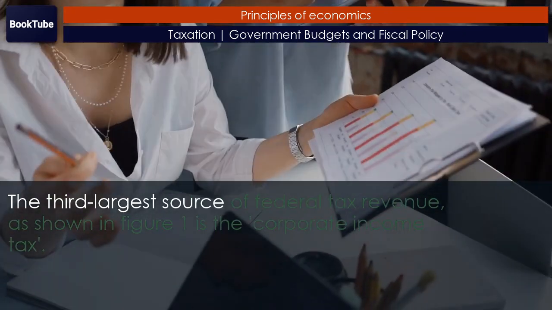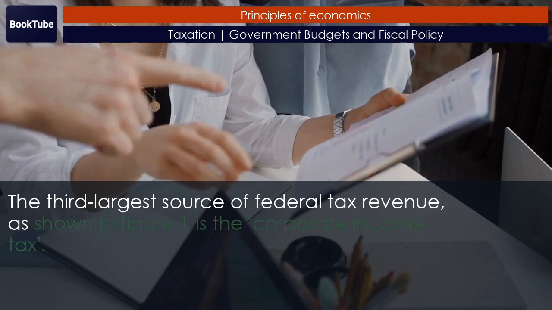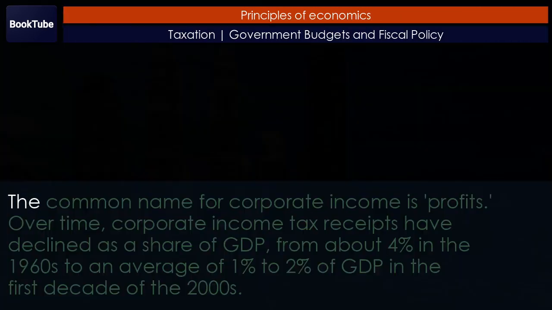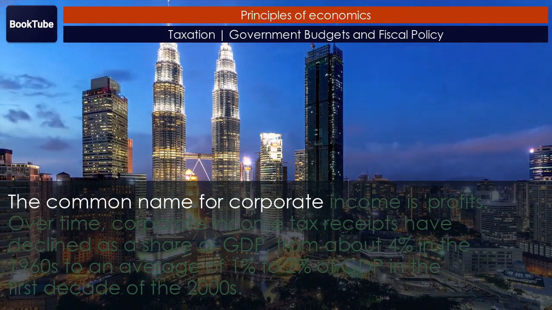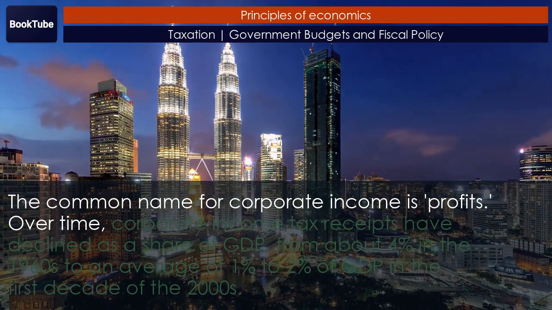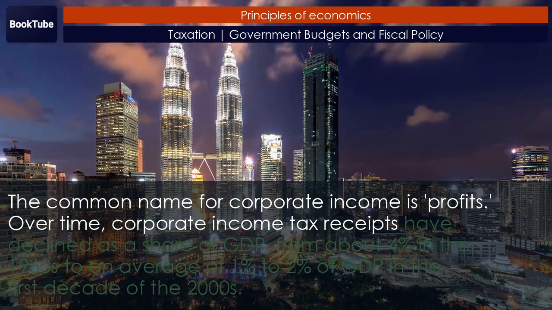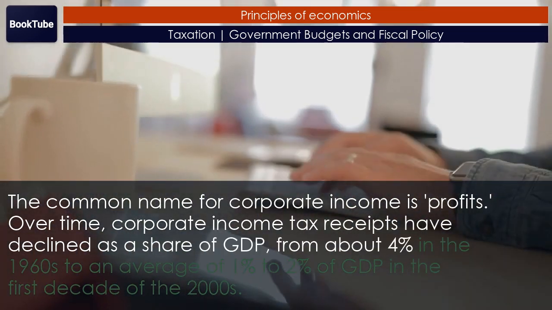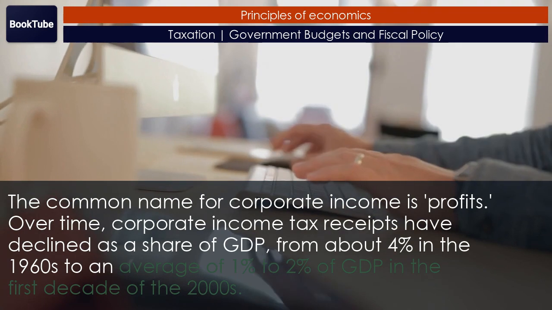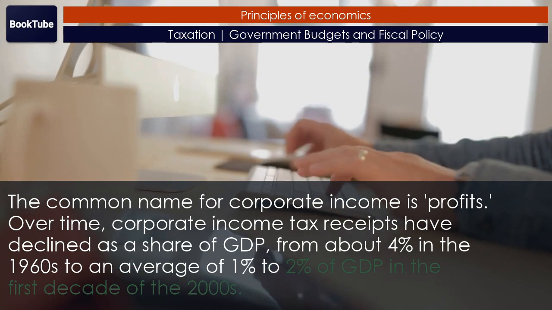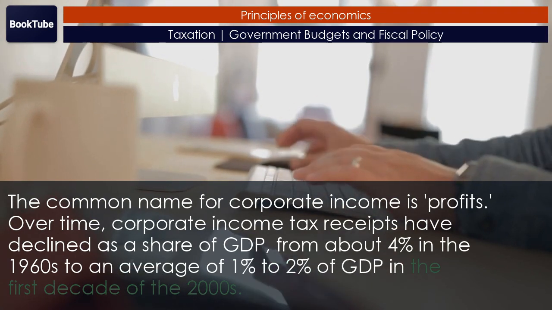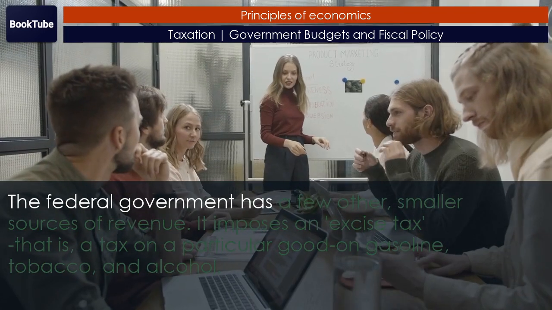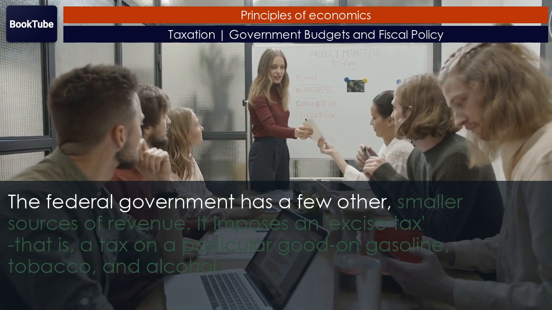The third largest source of federal tax revenue, as shown in Figure 1, is the corporate income tax. The common name for corporate income is profits. Over time, corporate income tax receipts have declined as a share of GDP, from about 4% in the 1960s to an average of 1% to 2% of GDP in the first decade of the 2000s. The federal government has a few other smaller sources of revenue.